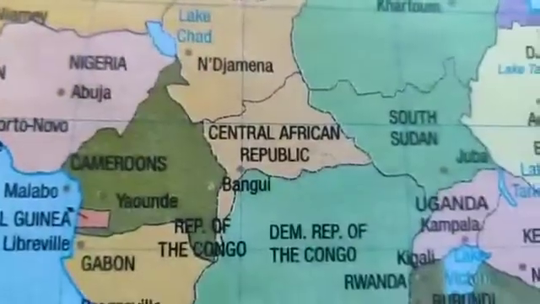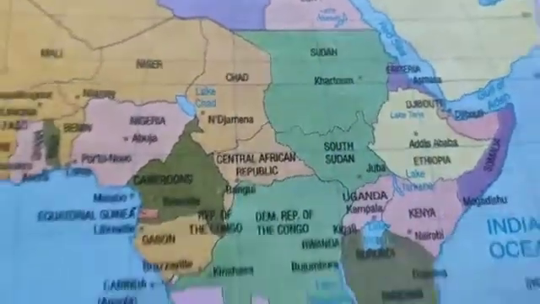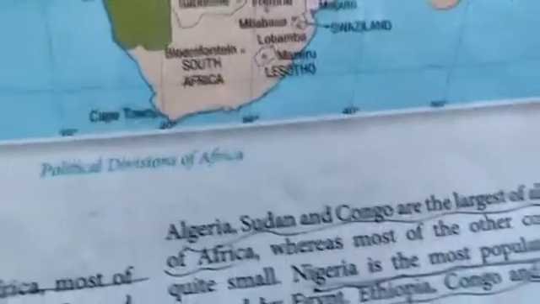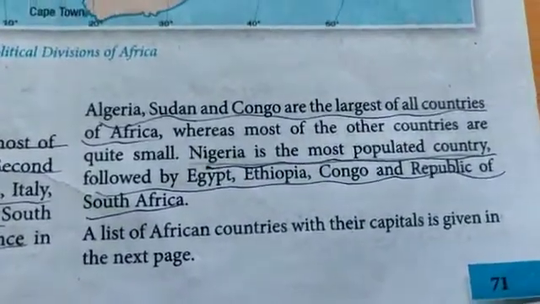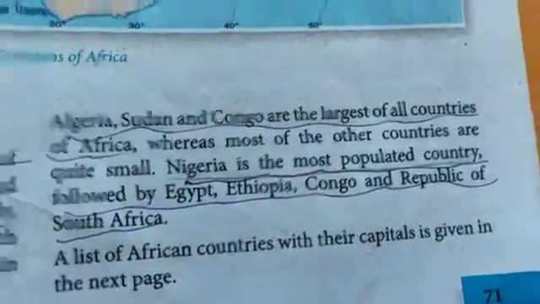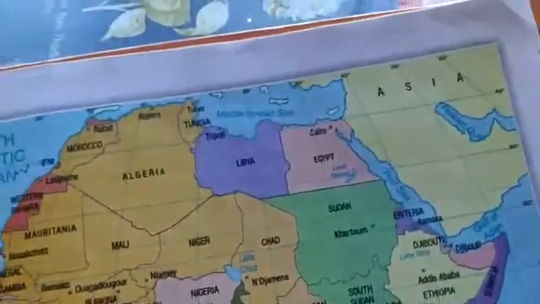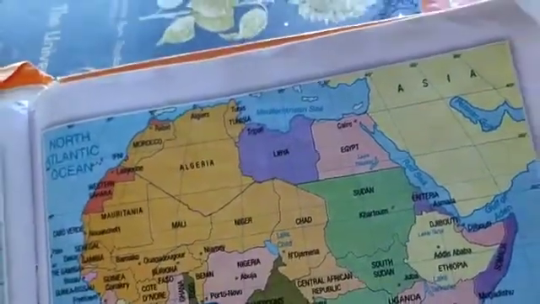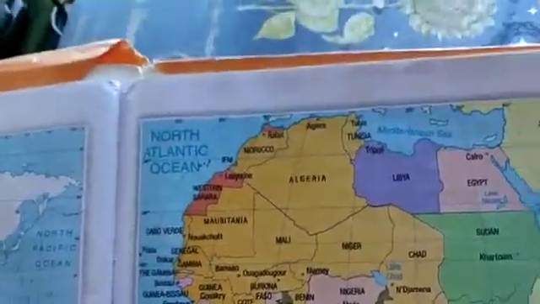See, South Sudan is marked over here. Can you see South Sudan? Here. Okay. The latest country to get independence. Algeria, Sudan and Congo are the largest of all countries of Africa, whereas most of the other countries are quite small. So we are looking at Algeria here, then we have Sudan and we have Congo. Egypt again is small, children. Congo I can't place, I'll have to see and then share it with you.